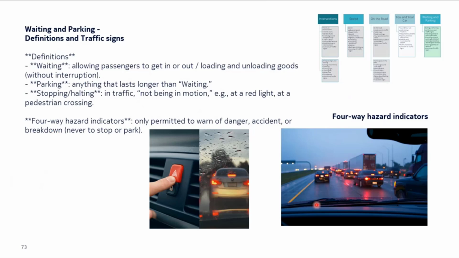Let's say you are driving on a highway or on a road, and you suddenly see traffic building up, then you can use the hazard indicators. Or if you need to suddenly stop the car, or you have an issue with the car, you can use the hazard indicators. It is only to indicate to the traffic behind you that there is a situation and you will not be able to continue driving at normal speed, so the traffic behind you also adapts.